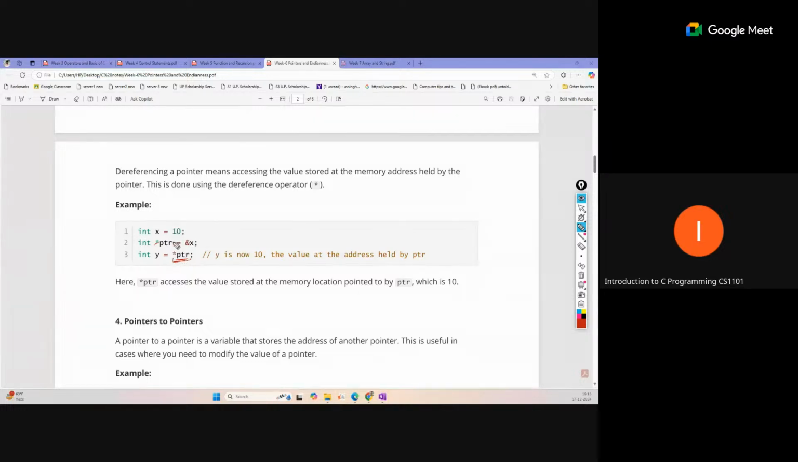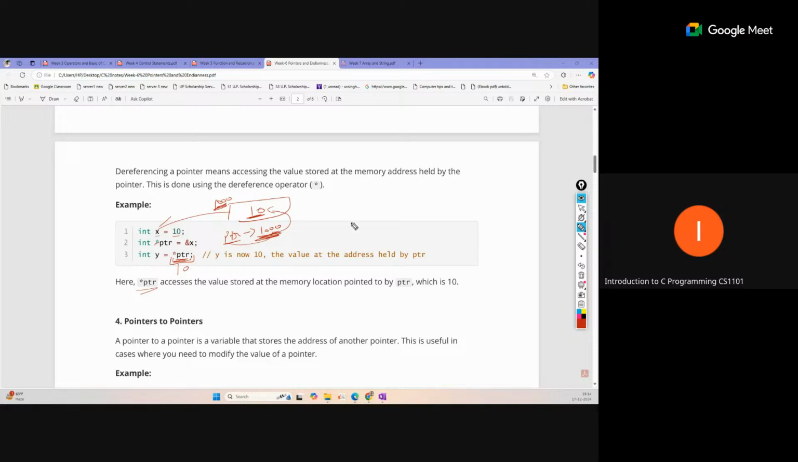So x equal to 10. Suppose x is at some memory location, 1000 is the address, and the value 10 is stored at this location. So this 1000 will be stored inside ptr. So ptr will contain this memory address 1000. Now what is the value at that memory address? We can read it like this. This is the dereference. Asterisk ptr will directly jump to that memory location and the data will be read. So 10 will be read. This is called dereferencing.